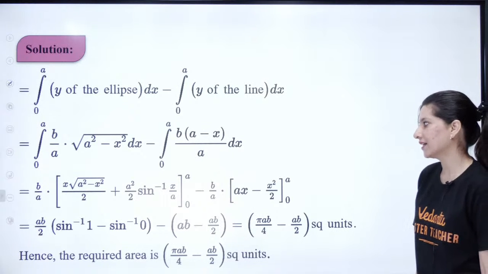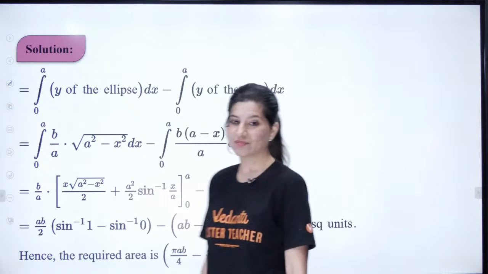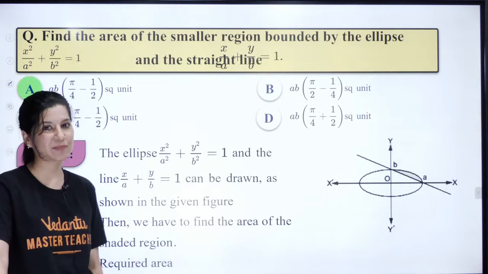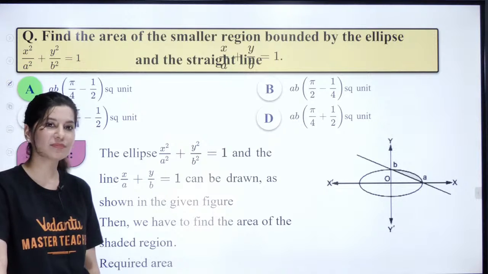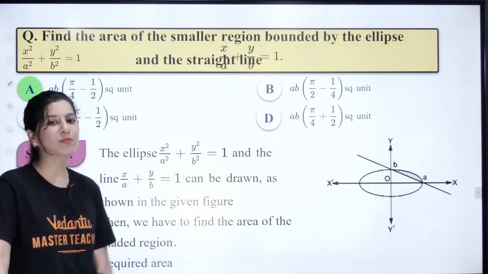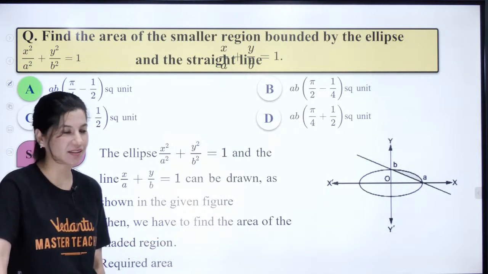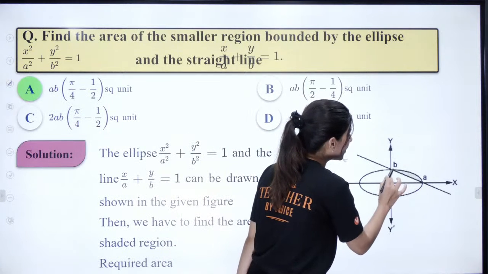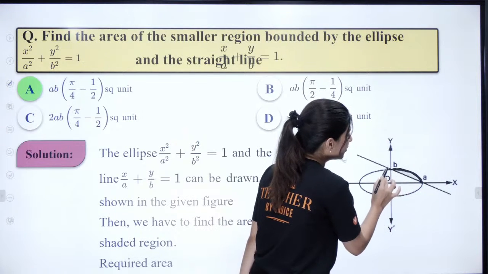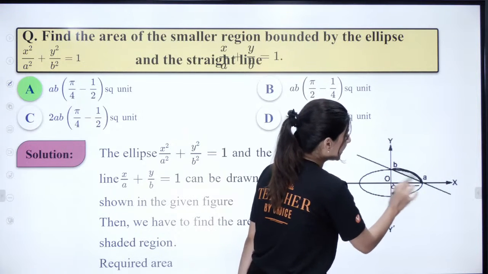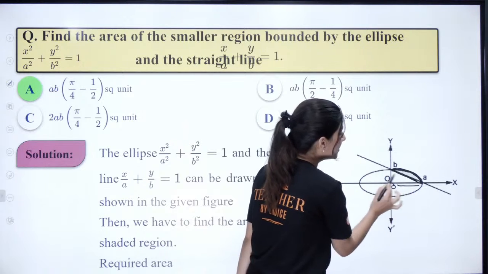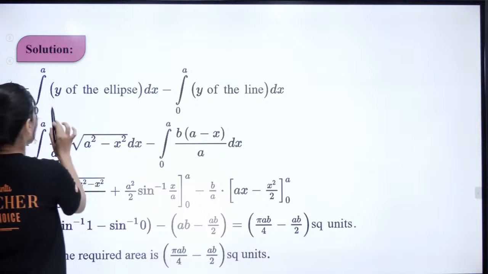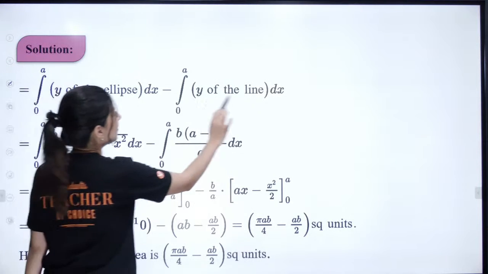So in case this is not an objective question, by the way, then what will we do? If this is not an objective question, then we have to integrate. We will integrate the ellipse from 0 to A, because the upper curve is the ellipse, minus the integral from 0 to A of the straight line. So it is y of the ellipse minus y of the line.